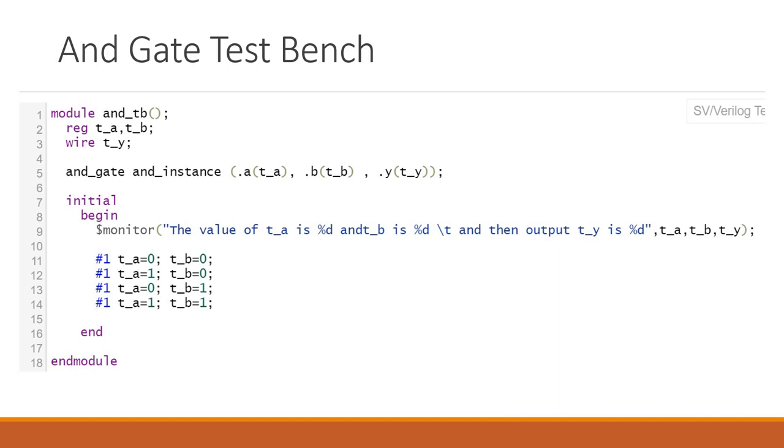For the time being, just understand what is reg, what is wire, and which signals we are going to declare with those data types. So input signals we have declared with the reg keyword, and output signals we are going to declare with the wire keyword. Just keep it in mind, input signals are declared as reg and outputs are declared as wire.